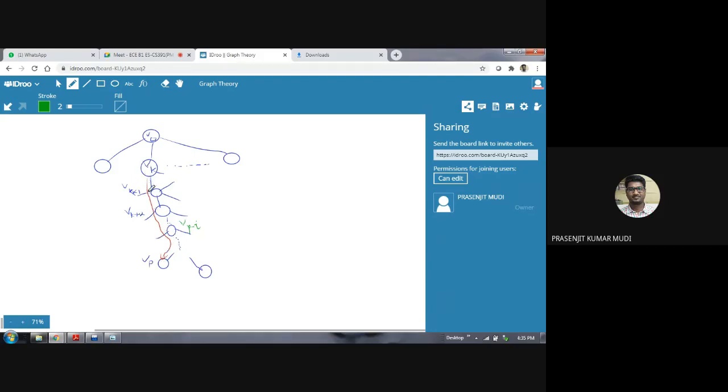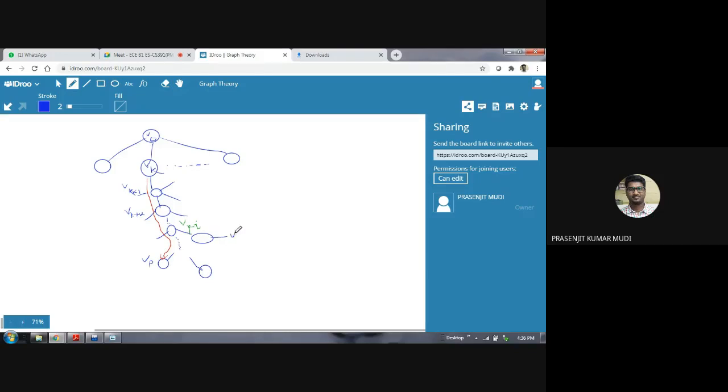All the vertices lying on this path are already visited because we have reached VP along this path. So VP minus i is such a vertex lying on the path. And what is the speciality? What kind of vertex is this? This vertex has at least one adjacent vertex which is unvisited.